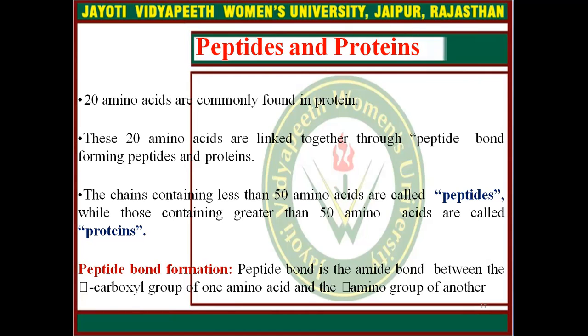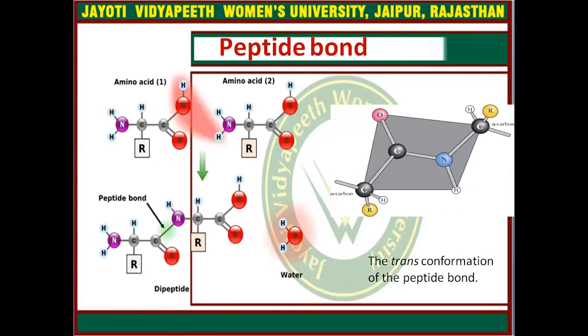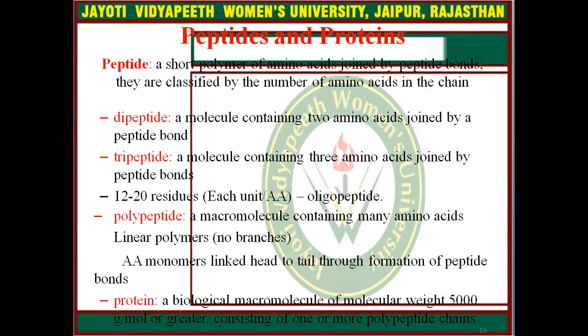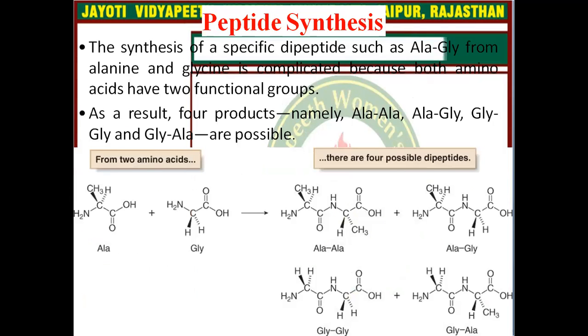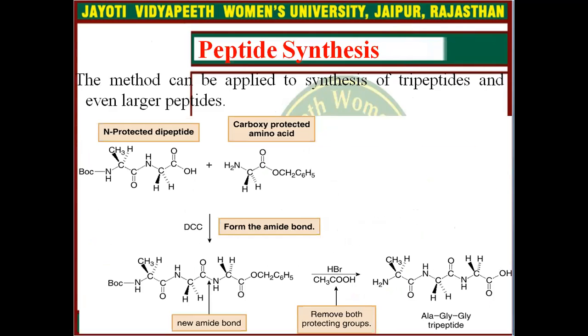As I told you in the previous slide, this is the flow diagram of preparation of a peptide bond. These are the detailed structures of how to create a peptide bond.